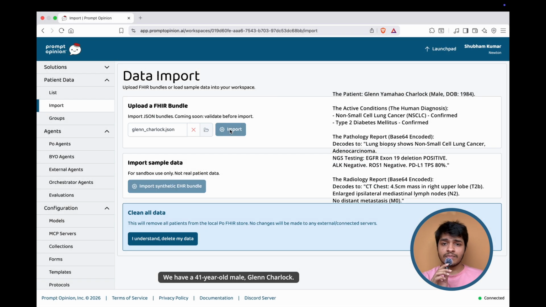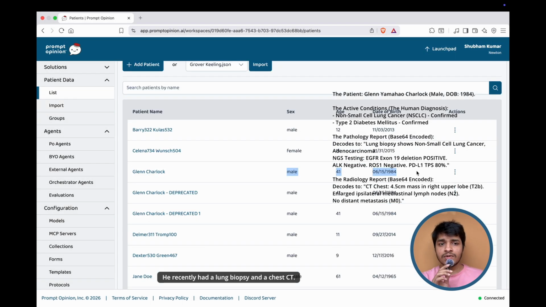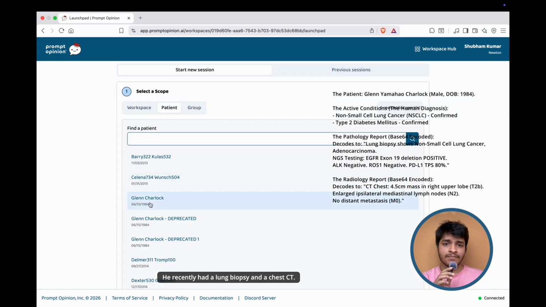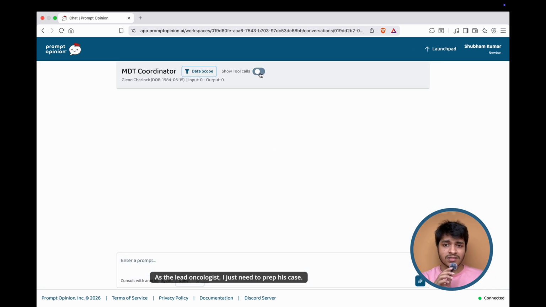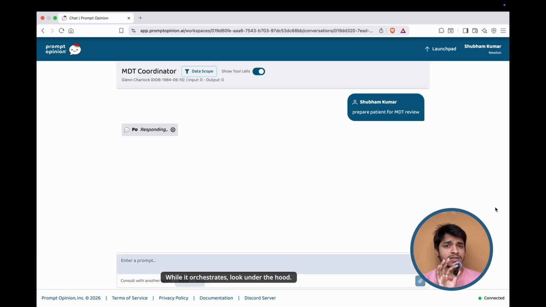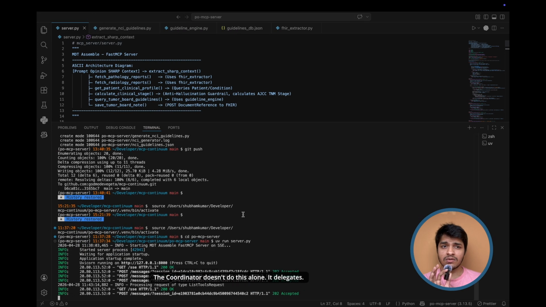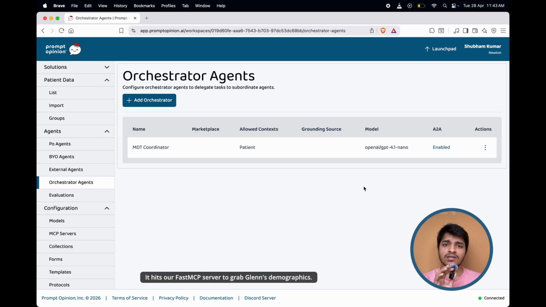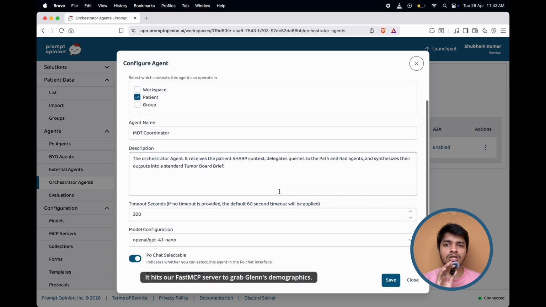We have a 40-year-old male, Glenn Sharlock. He recently had a lung biopsy and a chest CT. As the lead oncologist, I just need to prep his case. While it orchestrates, look under the hood. The coordinator doesn't do this alone. It delegates. It hits our FastMCP server to grab Glenn's demographics.